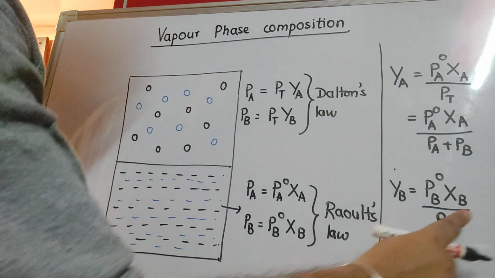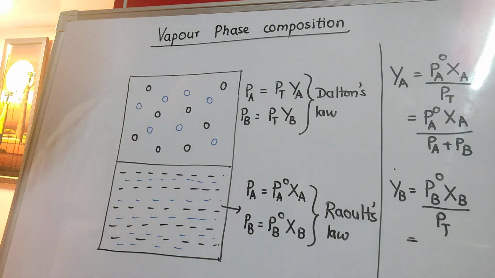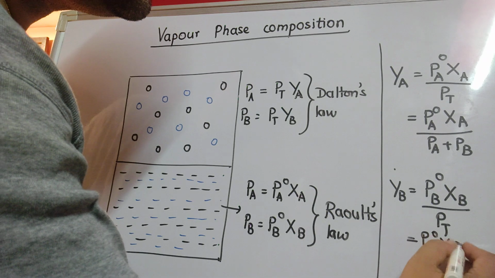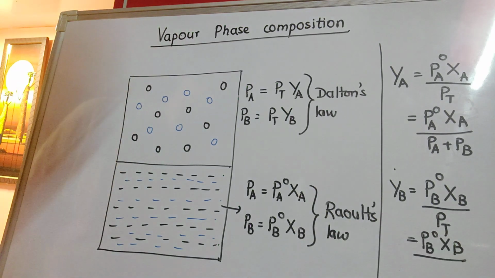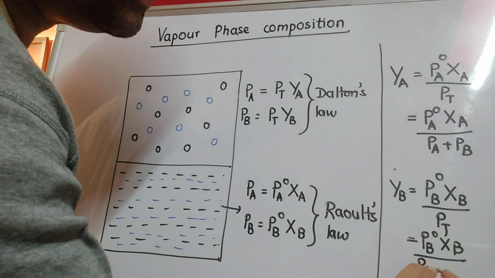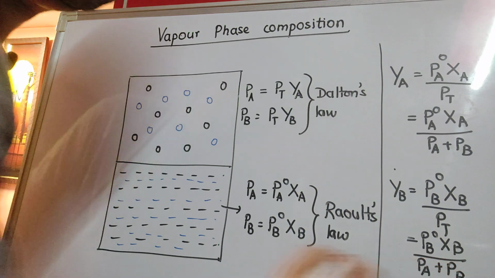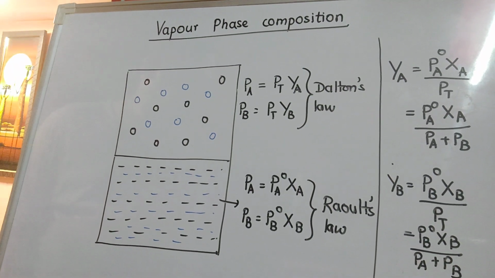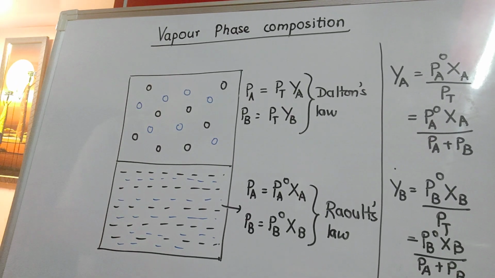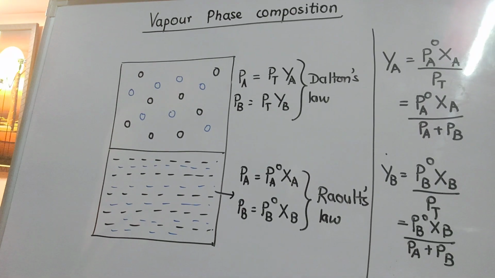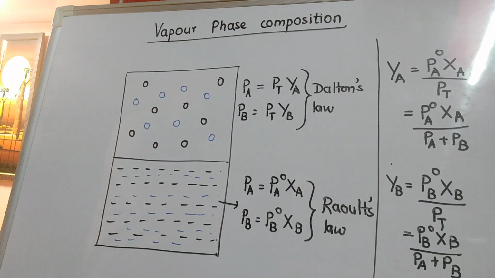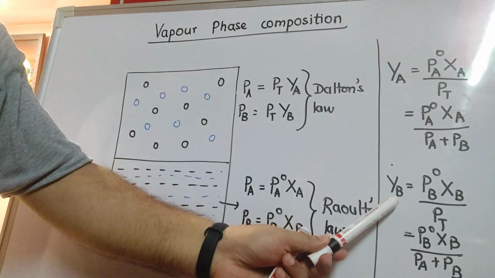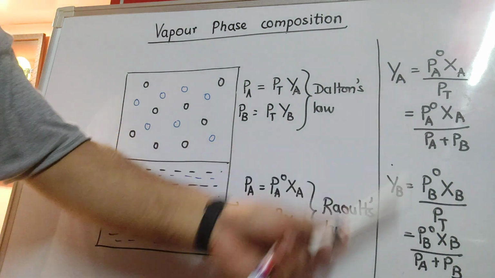It is out of screen, so let me write it here: P degree B XB divided by PA plus PB. Okay, so we will have to apply these two equations to get the vapor phase composition.